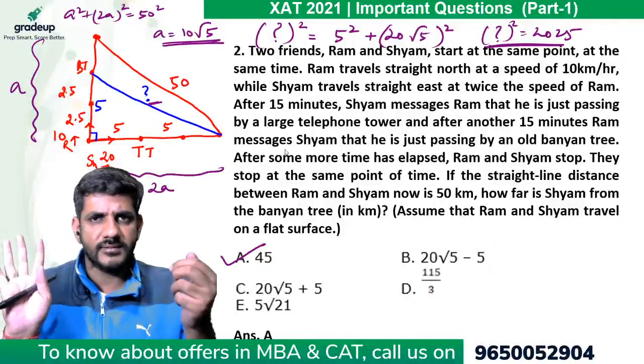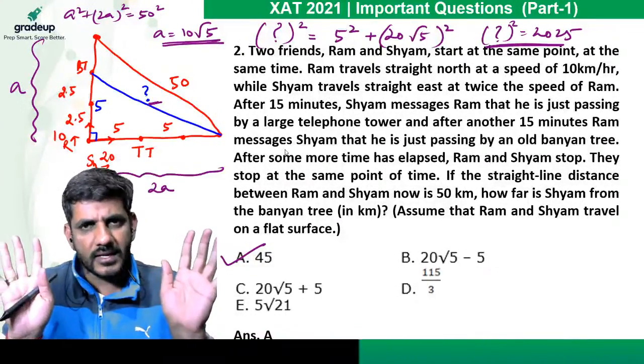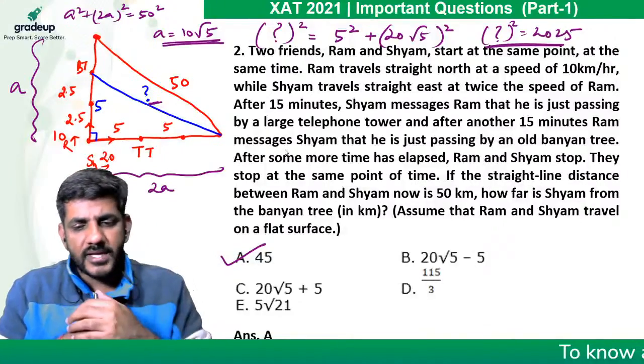And let me tell you, every year XAT asks a question where time, speed, distance and geometry are both used in the same question. Every year they do that. That's a very common phenomenon, so you can look at the previous year papers as well.